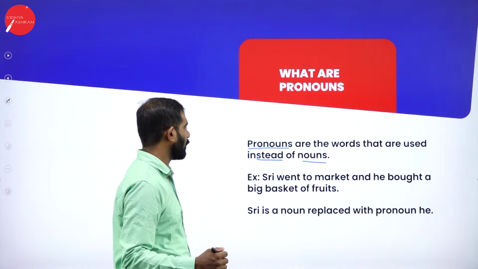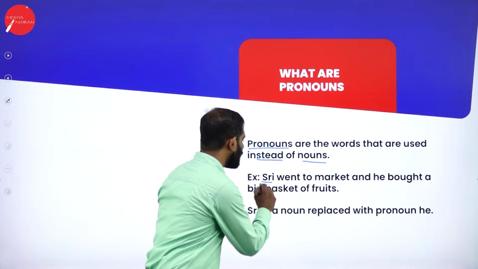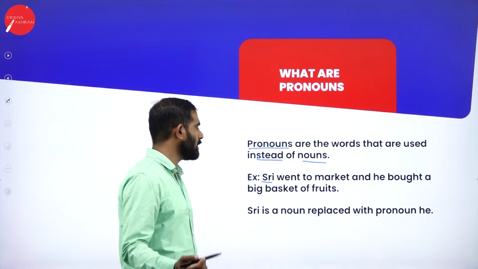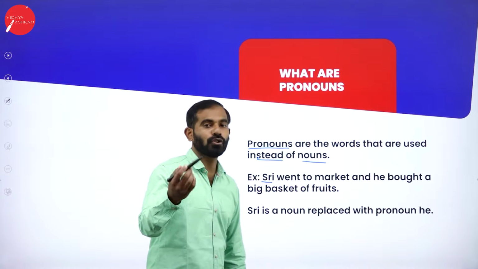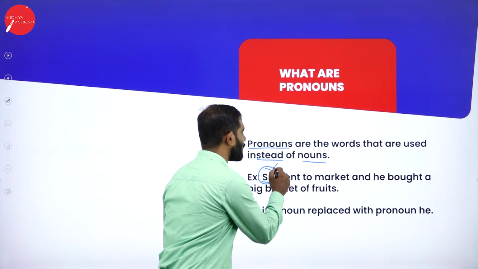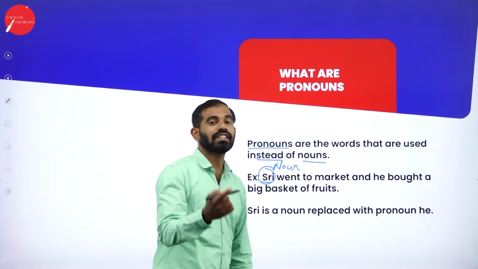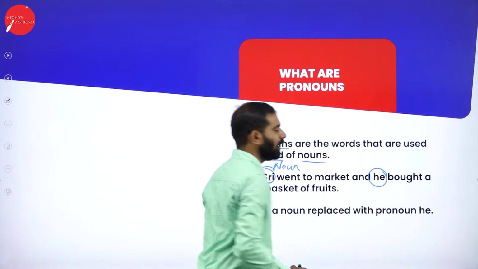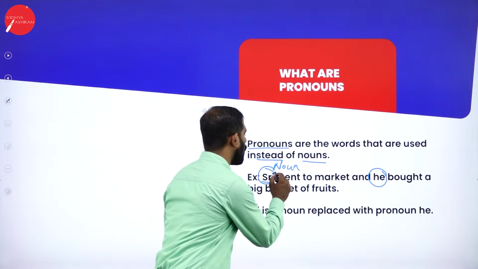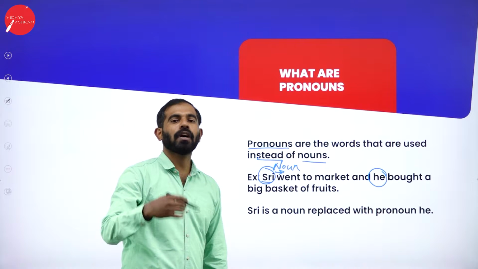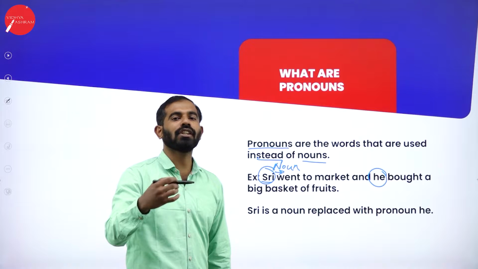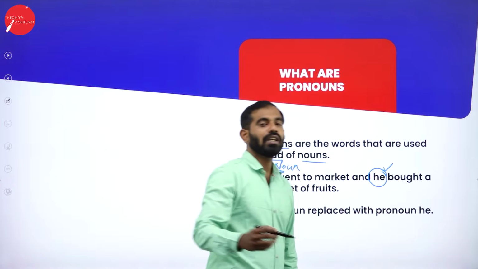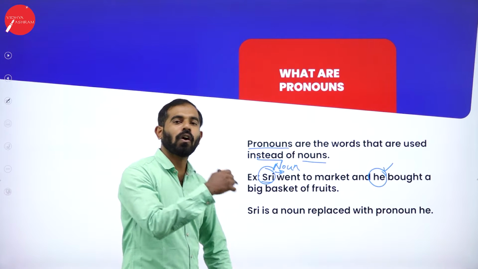Let me give you an example. If you observe, Shri is a person. It is the name of a person. Shri went to market and he bought a big basket of fruits. Now we know that Shri is a noun because it is the name of a person. And why is he used here? Because we want to replace the name being used frequently. Instead of using Shri, Shri, Shri multiple times, we prefer using he or she or it depending on the subject.